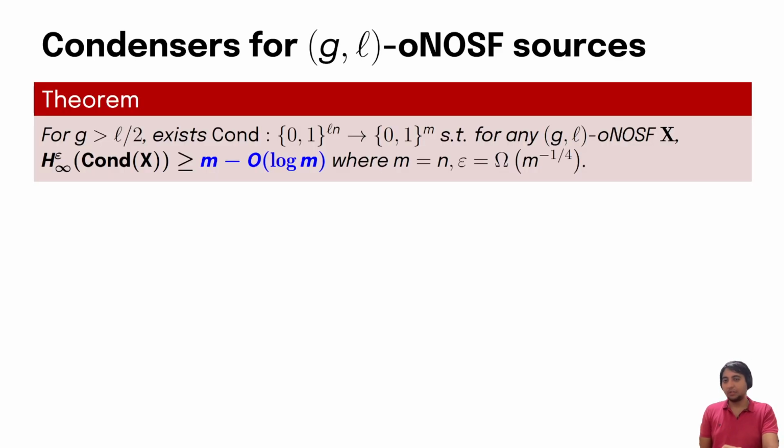Formally, we will prove when the number of good blocks is greater than L over 2, then there exists a condenser so that for any G out of L ONOSF source, the output of the condenser will be epsilon close to having entropy m minus O(log n), where m is the number of output bits and it equals n, the length of each block. Remember, the length of each block n is huge, it's growing, while the number of blocks L is a constant.